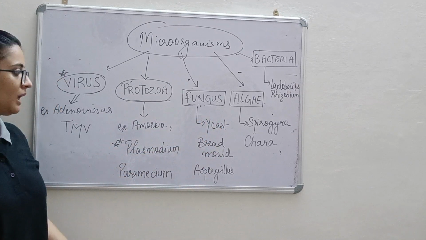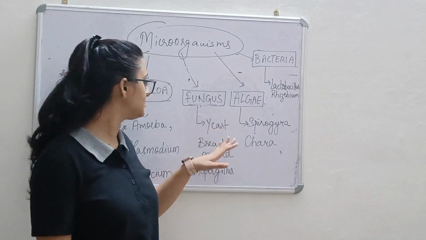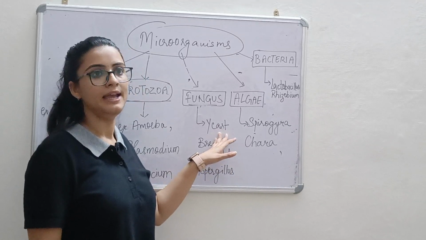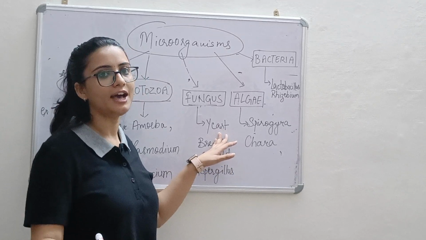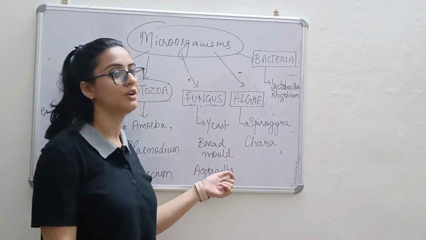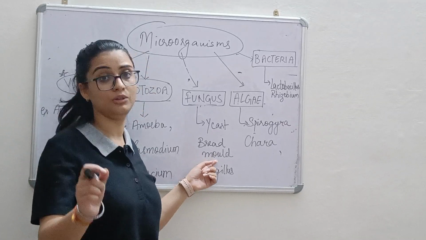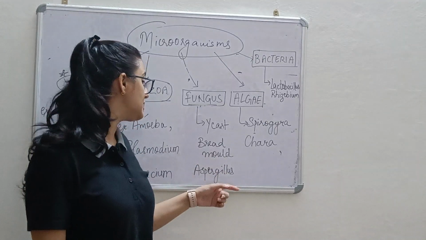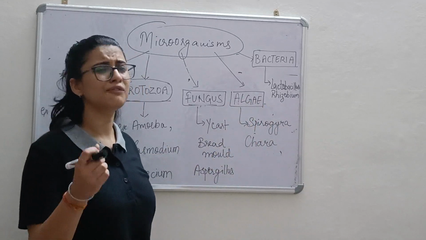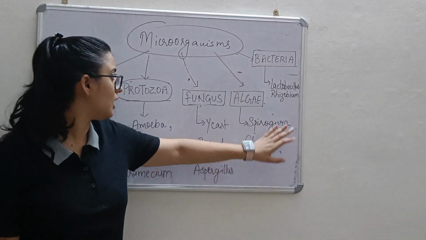Fungus: few fungi are edible and they are useful for us, whereas some are harmful. For example, yeast. Yeast is used in the baking industry as well as for making alcohol. Bread mold, this is a black fungus which grows on the bread and scientific name है इसका Aspergillus. Sorry, not Aspergillus, Rhizopus. Aspergillus is also a fungus. Now algae. Algae are photosynthetic. They can prepare their own food and this includes Spirogyra, Chara.